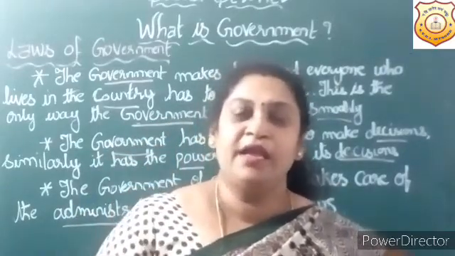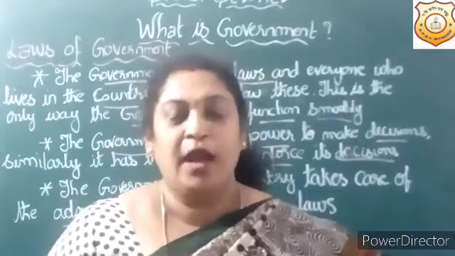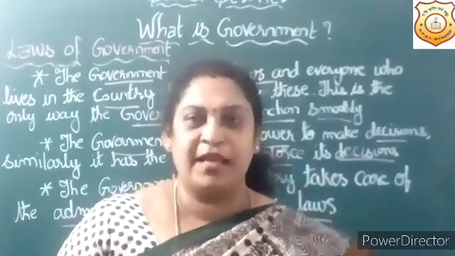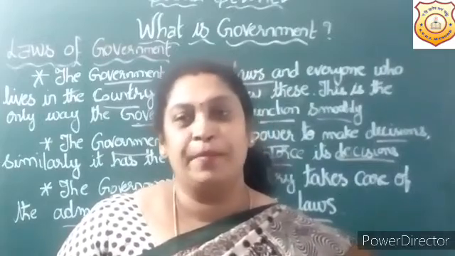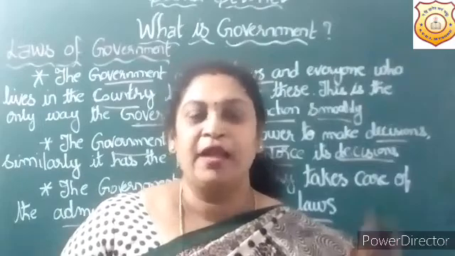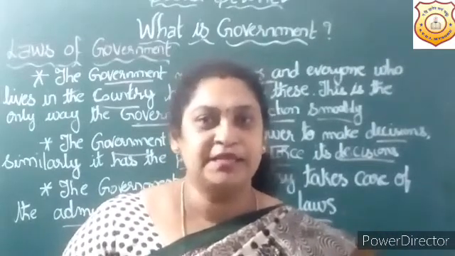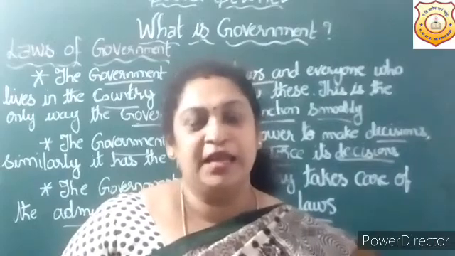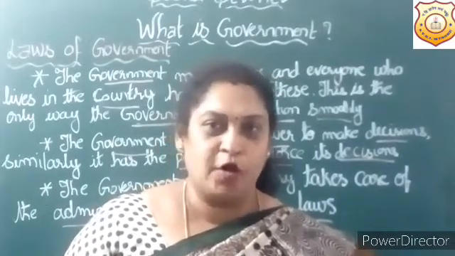And if he violates that law and doesn't obey it and moves the vehicle, the policeman can punish him. Punish like how? Like fining him by taking some money, or he may have to go to jail. This is the law made by the government.